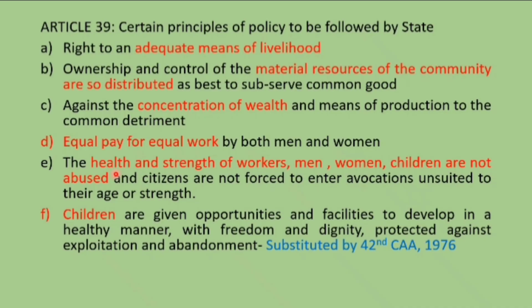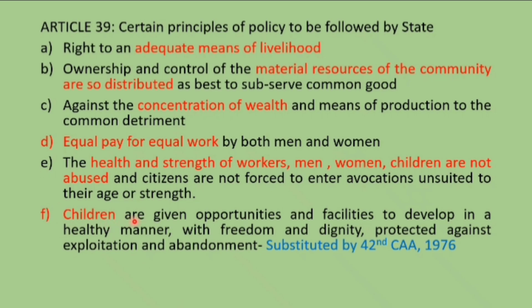Then E says the health and strength of workers, men, women and children are not abused, and citizens are not forced to enter avocations unsuited to their age or strength. So while working, the health and strength of workers, men, women and children should not be abused. That is what E says.